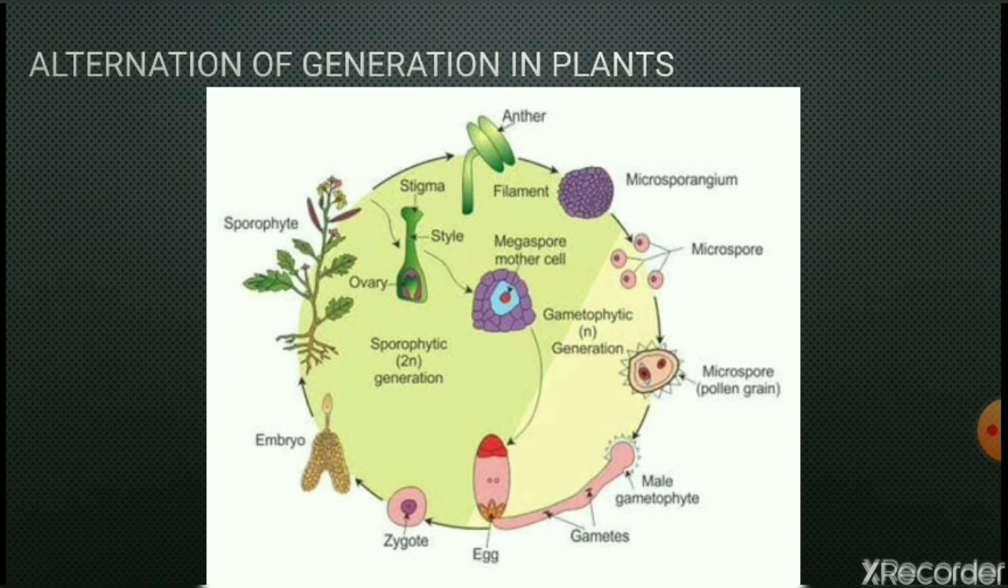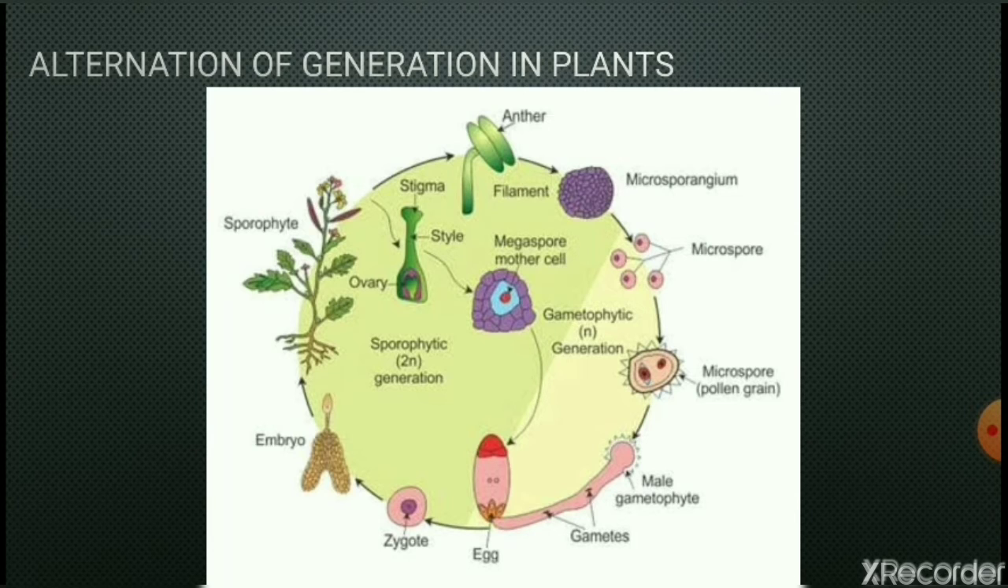As you can see in the diagram, the process of alternation of generation is shown by a flowering plant in which a sporophytic plant produces both male and female gametes, that is megaspore and microspores, or ova and pollen grains or anthers.